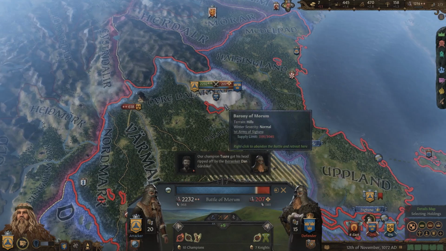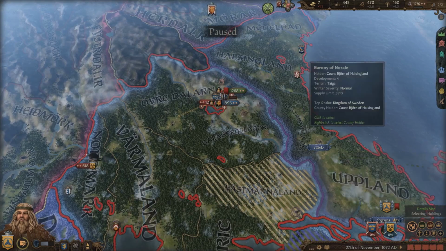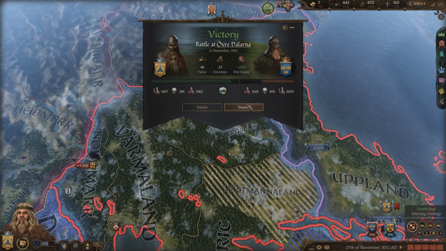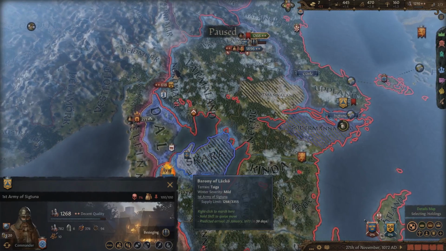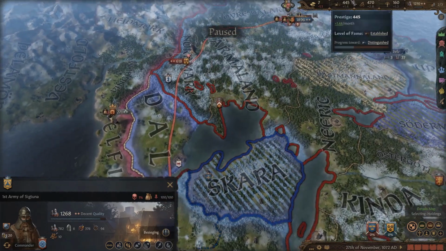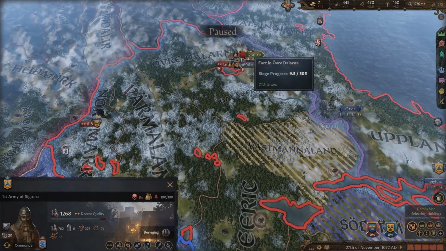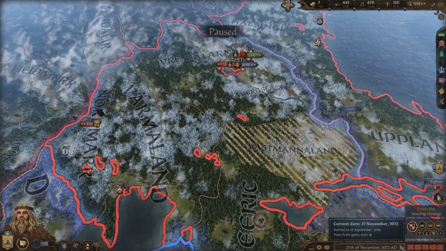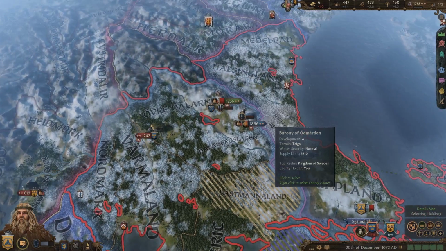Okay, so I caught a large part of his army over here in a battle, and that was actually a pretty big win. I wish I could run over to take his capital, but I think I would take a little bit too many casualties than I would be comfortable with. So I'm probably going to try to take a couple more castles around my territory first.